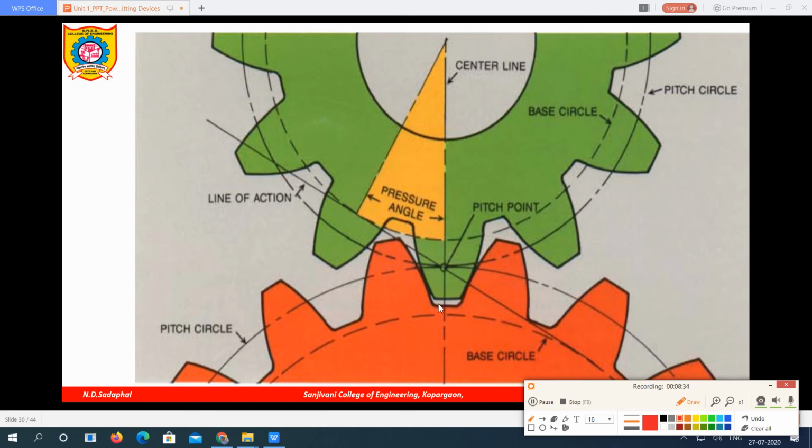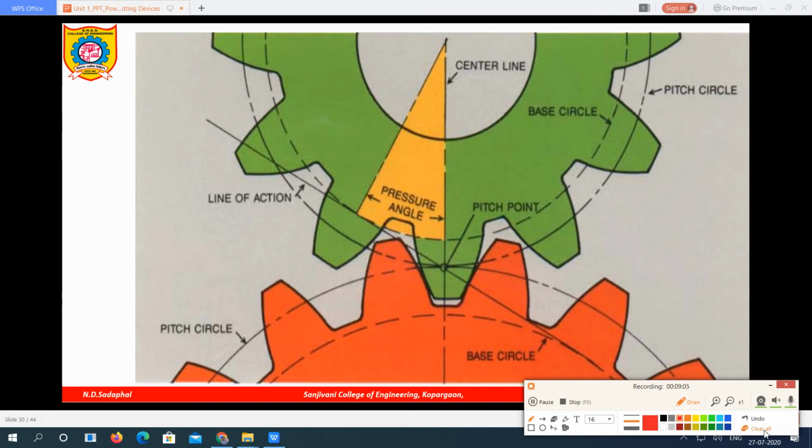Now you can see there is a small gap between the root of one gear and the top portion of the other gear. This is the top portion of one gear and this is the root portion of the other gear. There is a certain gap between these two surfaces. This gap is called the clearance.